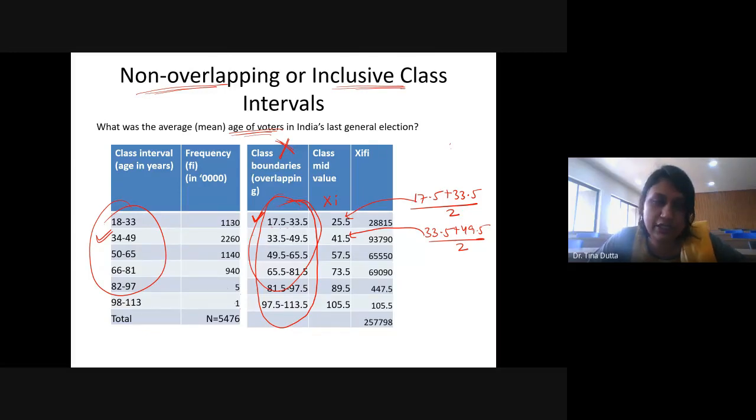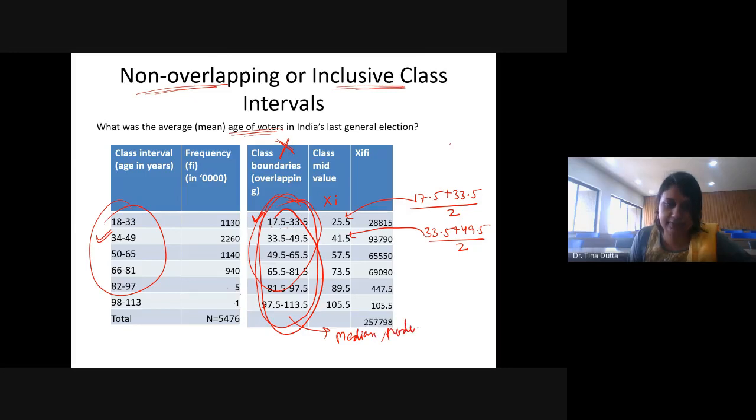आपको mean, median, mode एक साथ निकालने आएगा. So better you first convert that into overlapping class interval and then you calculate class mid value and then XI/FI, because you will be using this overlapping class interval again in case of calculation of median, mode and all. For median and mode, this is a very crucial step.